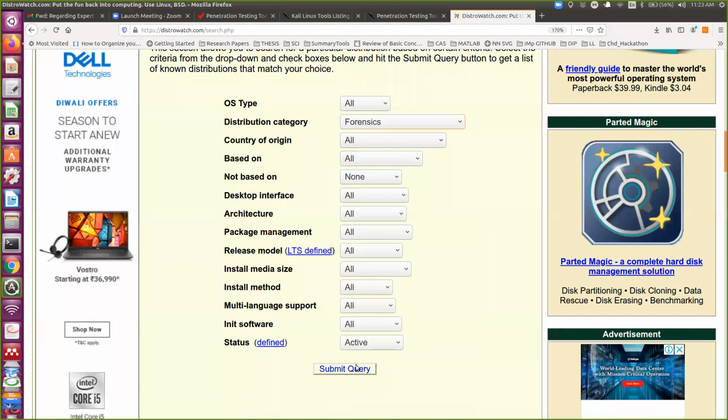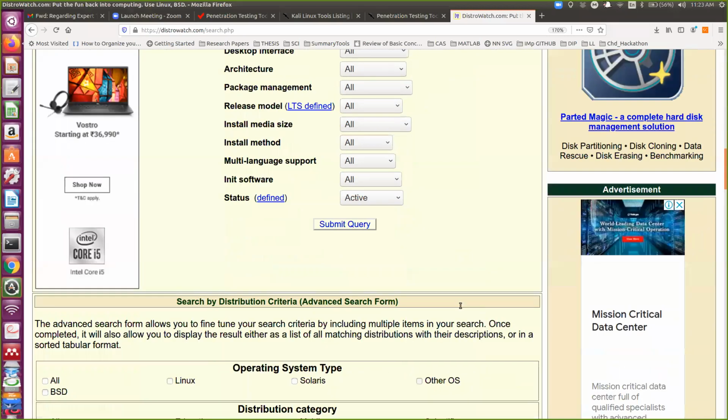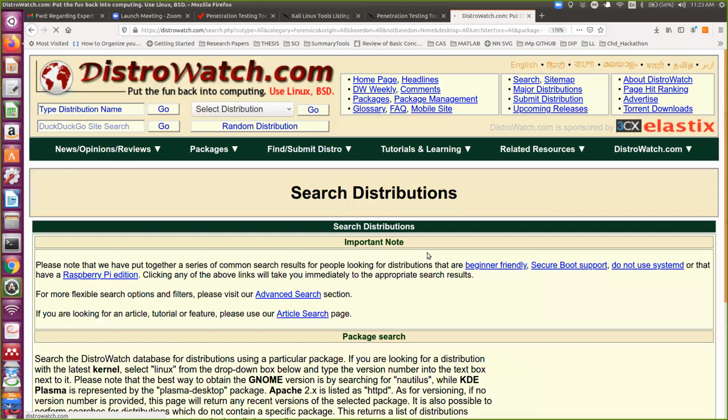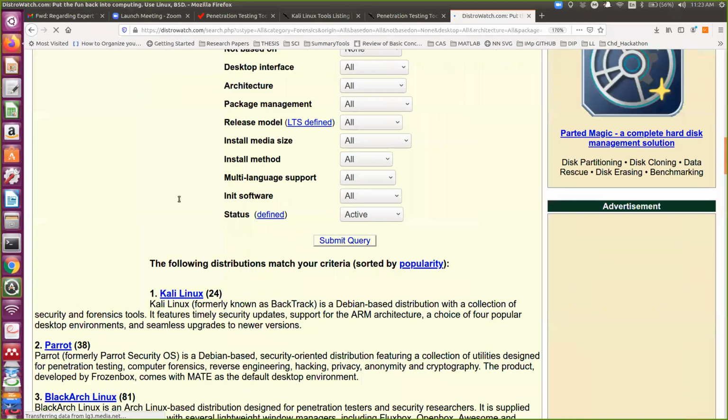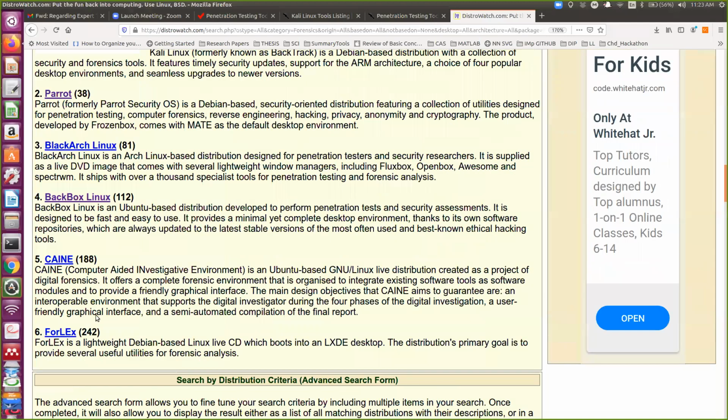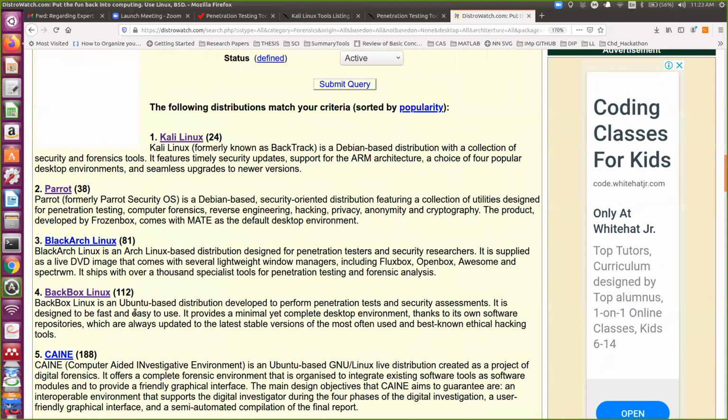When you click on Forensics and submit the query, you will find the top four or five distributions available. After the submission of this query, you will have Kali Linux, Parrot Linux, BlackArch Linux, BackBox Linux, CAINE Linux, and Forex Linux.